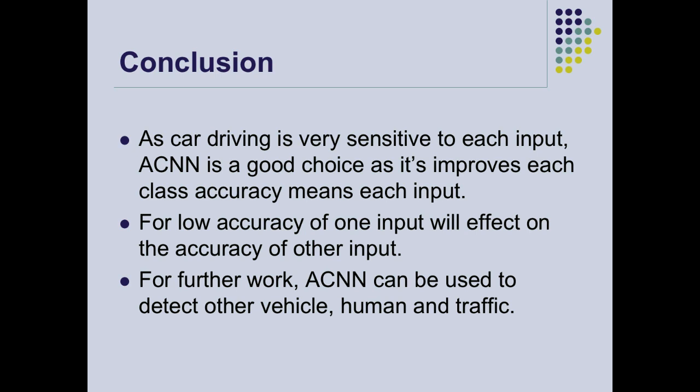So our model gives us the final accuracy and takes care of the full input accuracy as well. For further work, ACNN can be used to detect other vehicles, humans, and traffic. That's all. Thank you. Assalamu alaikum.